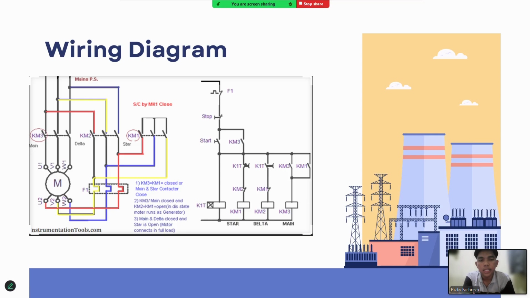After the preset time delay, the star contactor is deactivated. The delta contactor is activated. The motor runs at full speed. If an overload or a fault occurs, the thermal relay trips, the motor stops automatically, and indicator lamps alert the operator. This ensures both operational safety and reliability.